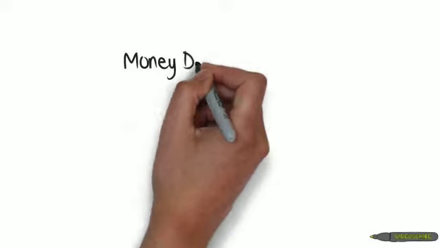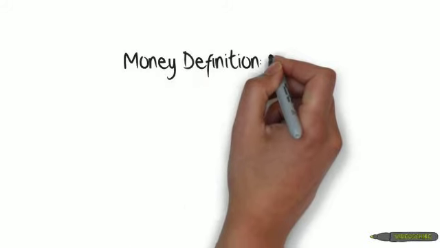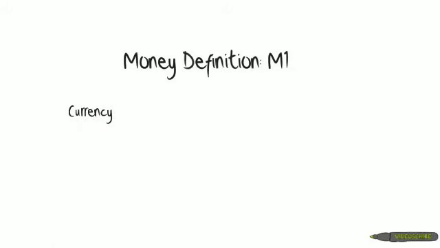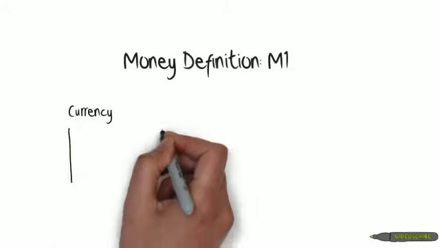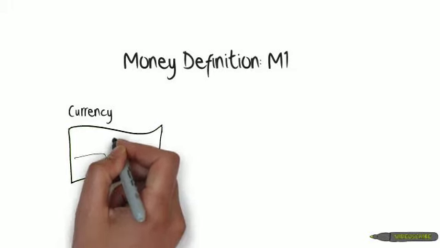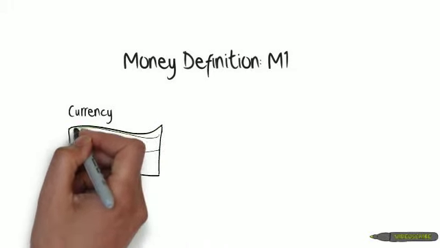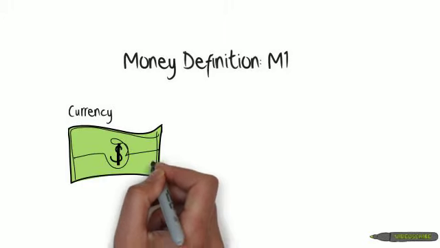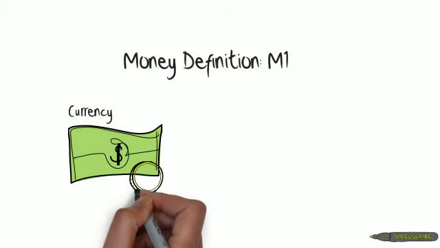Money definition, M1. The narrowest definition of U.S. money supply is called M1. It consists of currency, which is coins and paper money, in the hands of the non-bank public, and also all checkable deposits. Government and government agencies supply coins and paper money. Commercial banks and savings institutions provide checkable deposits.